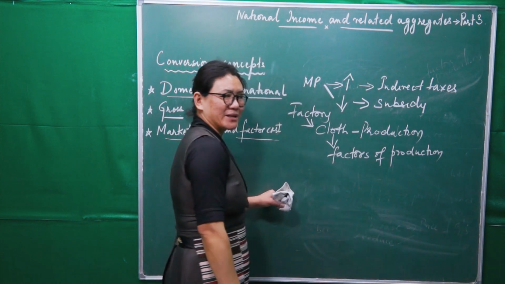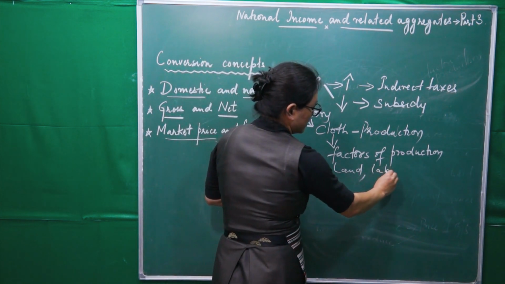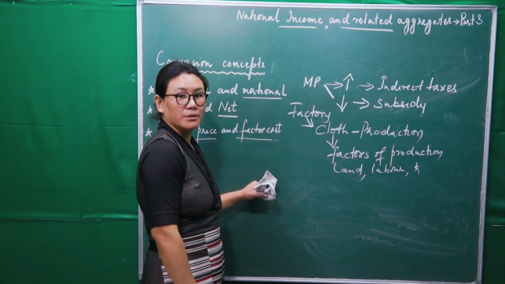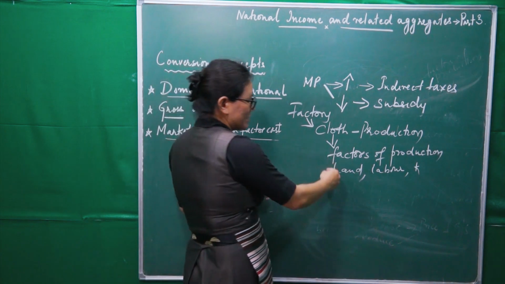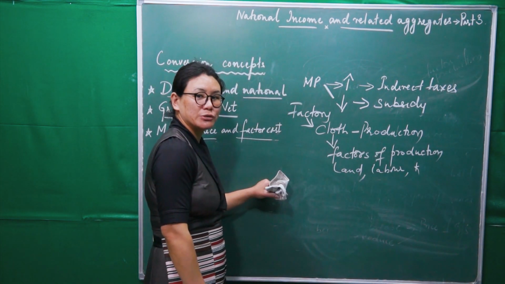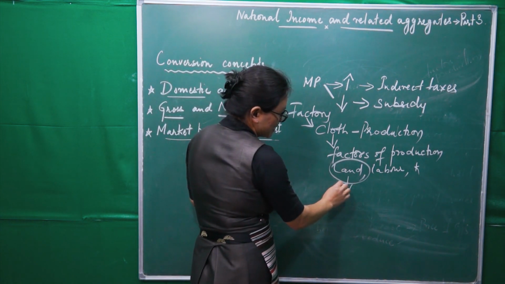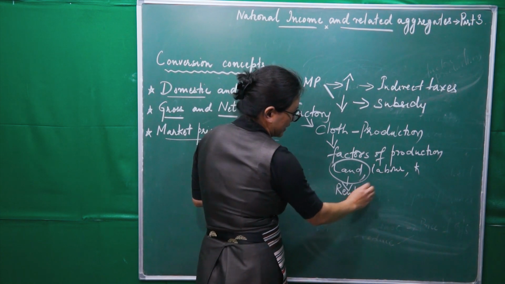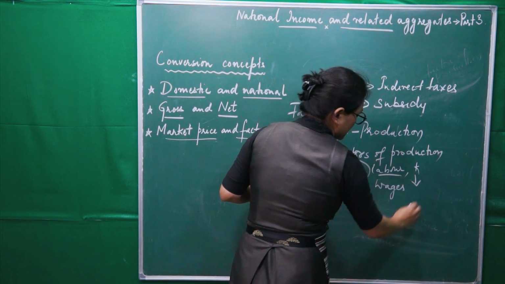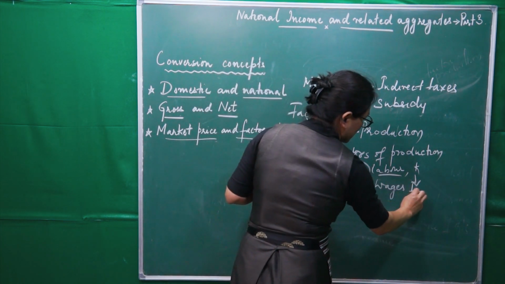We will take up three factors of production: land, labor, capital. So I'm using these three factors of production for cloth production. And for land, factor income is rent, I have to pay; labor, wages I have to pay; capital, say for example, taken loan, we have to pay interest.